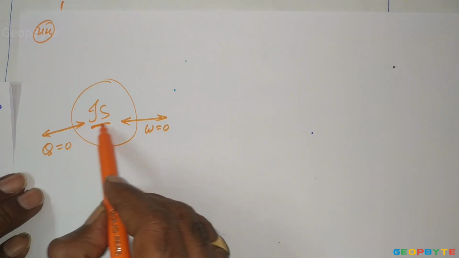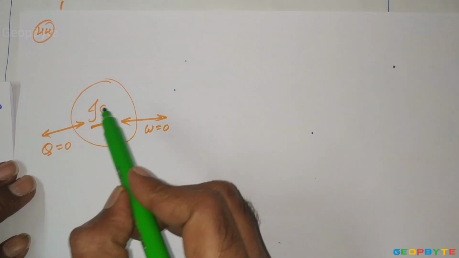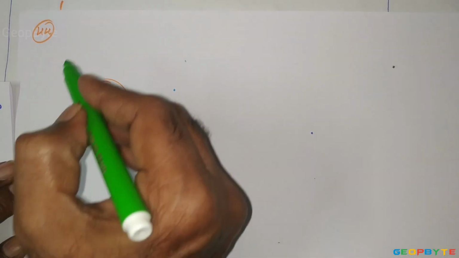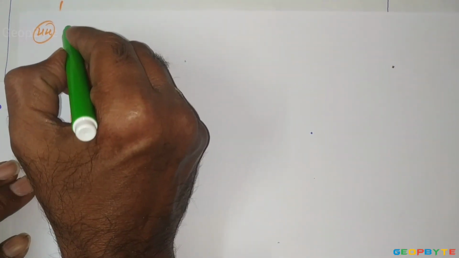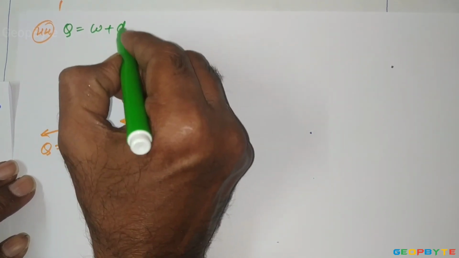An isolated system is also a kind of closed system, where mass interaction between the system and surroundings is zero. For that kind of closed system, the energy balance equation is Q equals W plus dU.